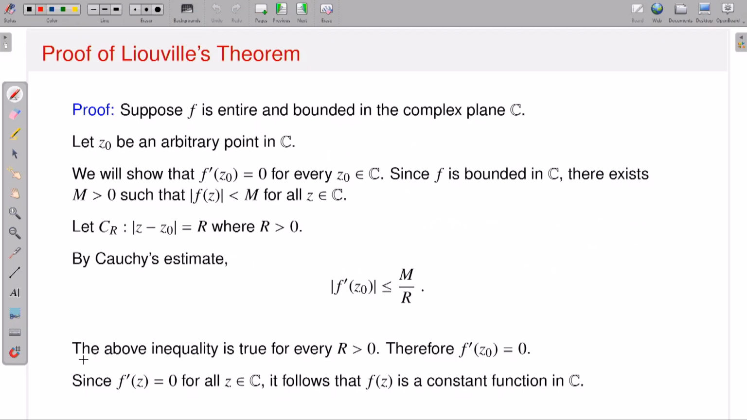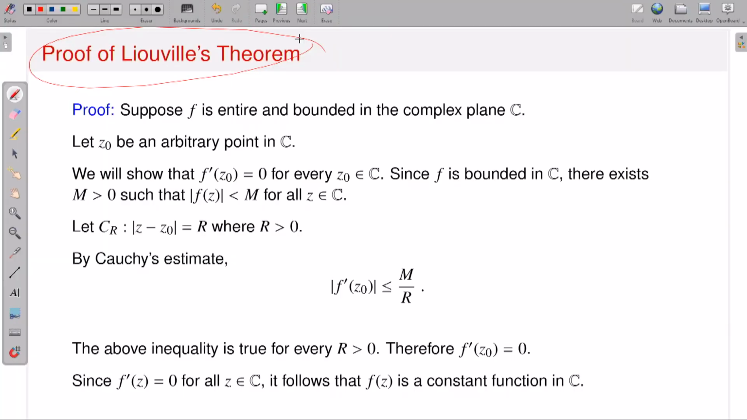Okay, so let me just go through the proof. The proof is also very nice. It again follows from Cauchy's estimate. If I assume that my function is entire and bounded, I have to show that it is constant. If I prove that my derivative vanishes at each point on the complex plane, then I am done. So I am considering some point z0 in C, and I will show that the derivative at the point z0 is 0, and then I am done.